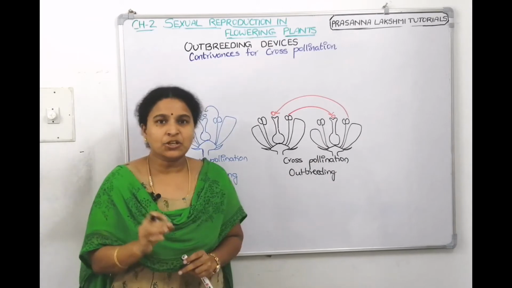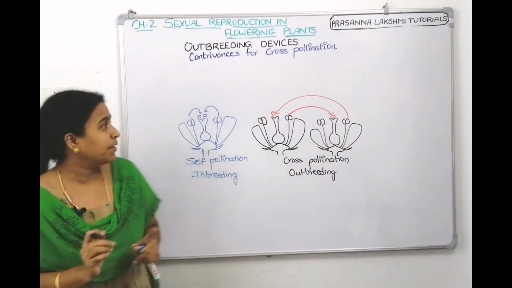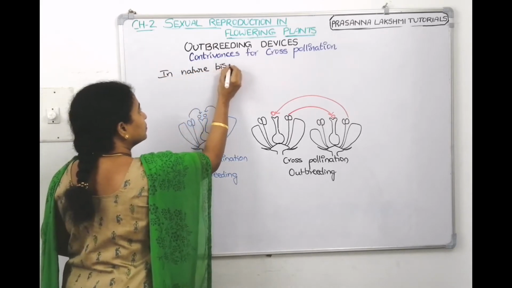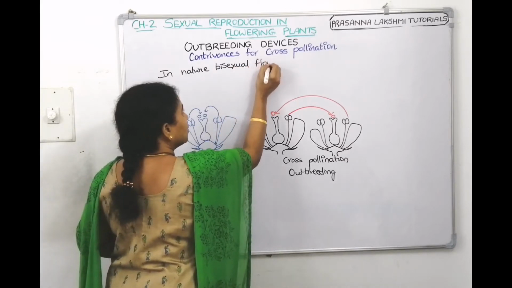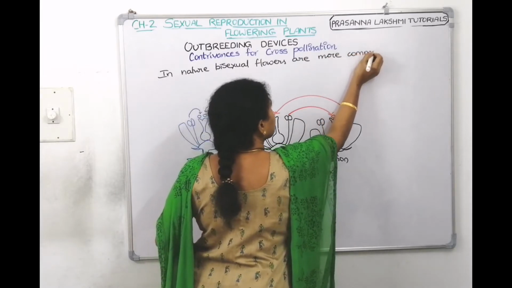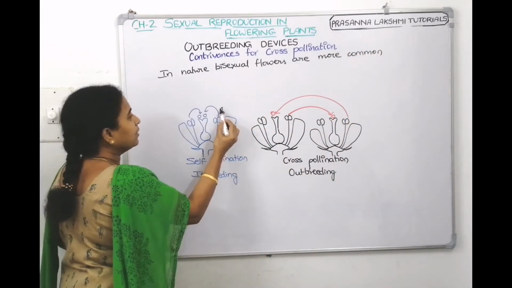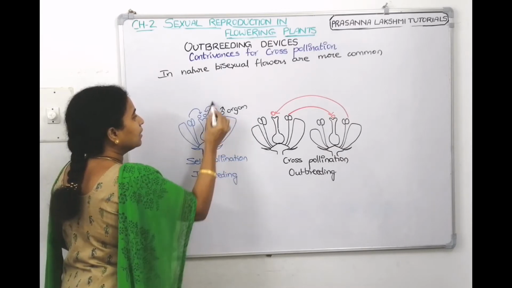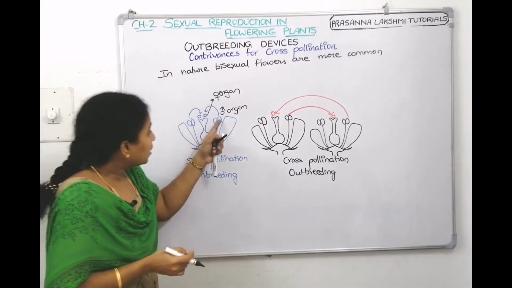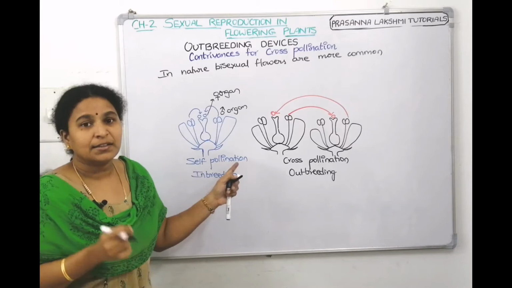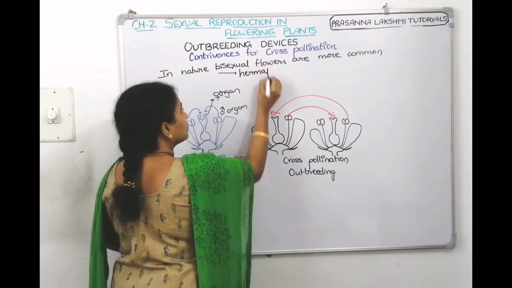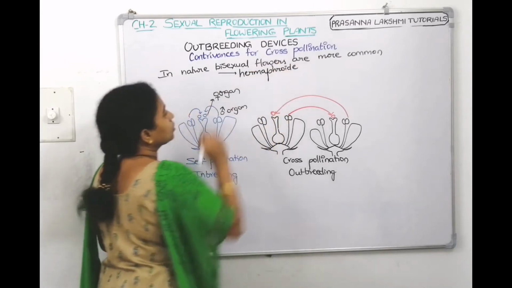Now, if we see in nature, usually bisexual flowers are more common. What do you mean by a bisexual flower? Both the male reproductive organ and the female reproductive organ are on the same flower. If the male reproductive organ and the female reproductive organ are on the same flower, then we call it a bisexual flower. It is also called hermaphrodite.